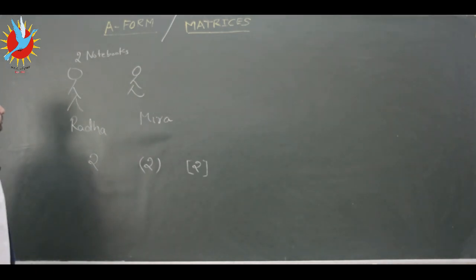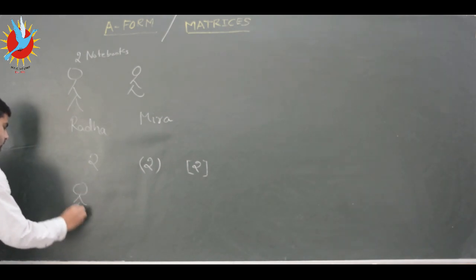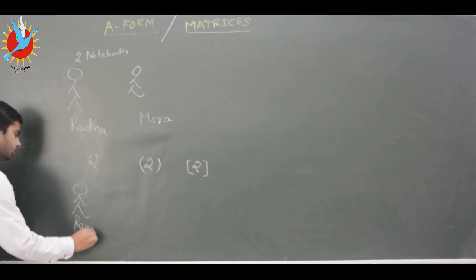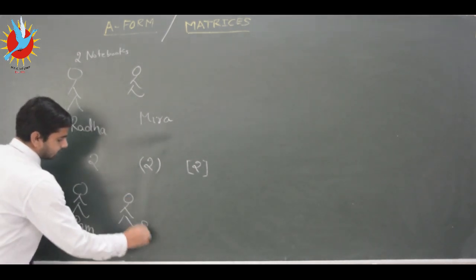Okay, so we are going to take another example. Suppose another student is Ram, and one more student has the name Syam.